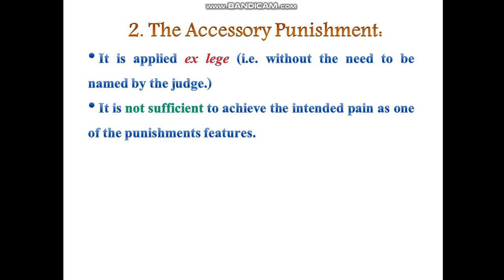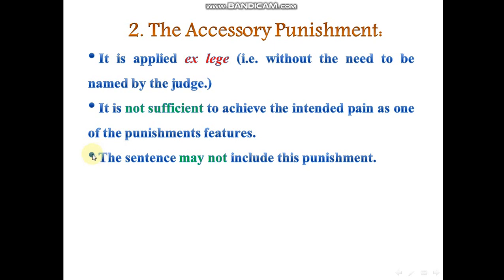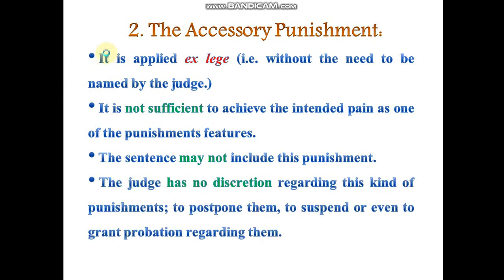So these kinds of accessory punishments are not sufficient to achieve the intended pain, and the sentence may not include the punishment. It means that the judge can give his sentence without naming such accessory punishments. And this is number 3. It fits with the reality of number 1, the fact that is mentioned in number 1.